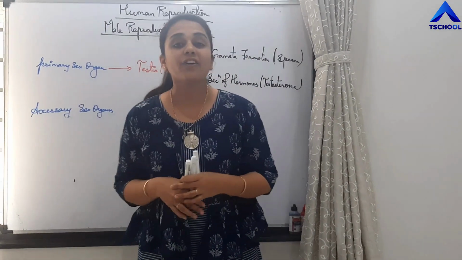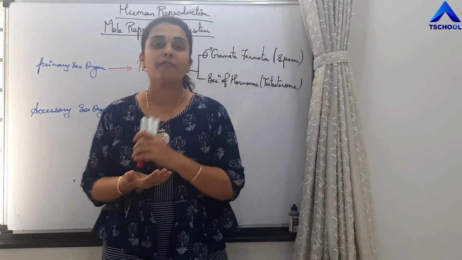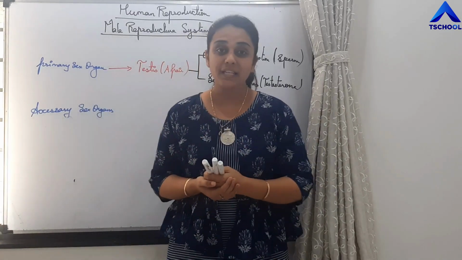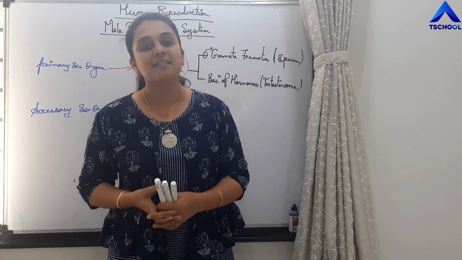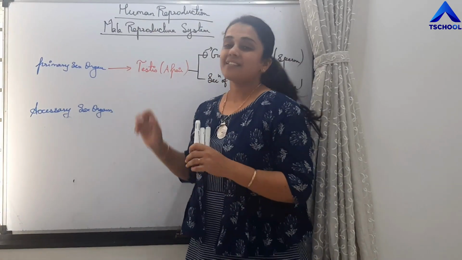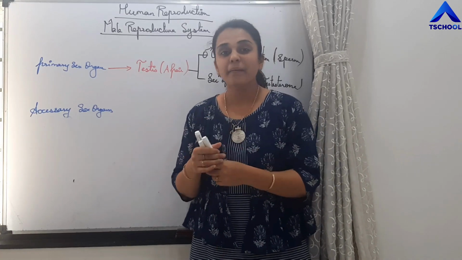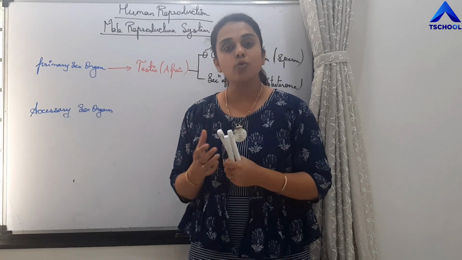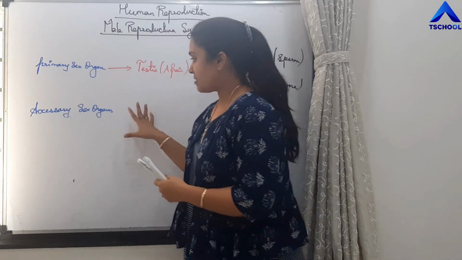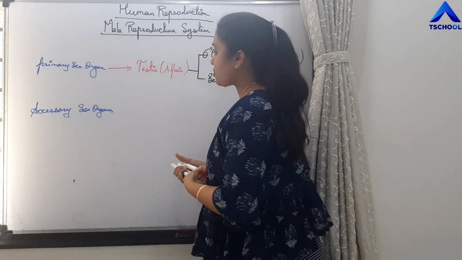This pair of testes is involved in the production of male gametes, that is sperms, as well as the production of the male sex hormone, that is testosterone. That is why the testes is considered a primary sex organ in males. Which are the accessory sex organs?